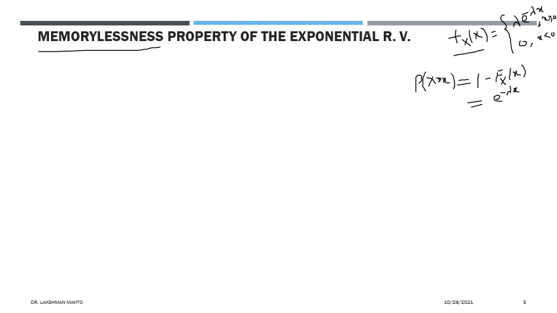This derivation I had already discussed a lot during the exponential random variable topic. This relation is really interesting. In place of the probability up to x, take the probability after x, which we call the probability of the right tail, and that takes an exponential form. We will take benefit of this representation to see the memorylessness property of the exponential random variable.